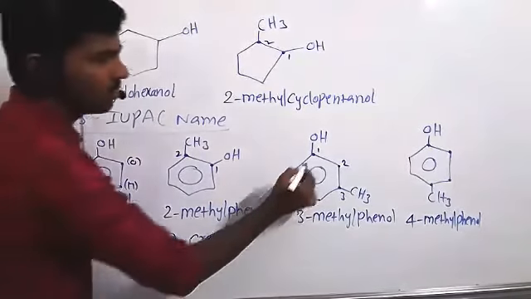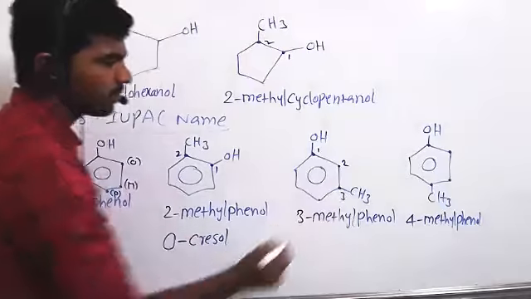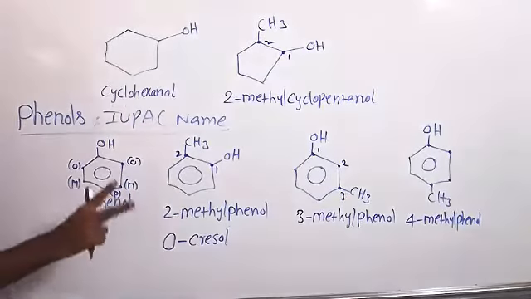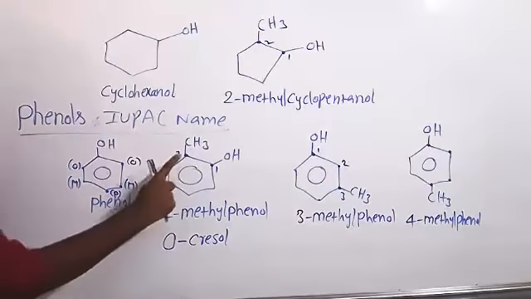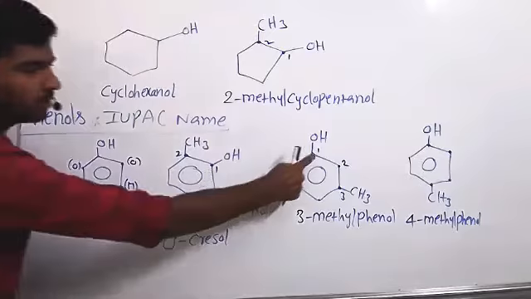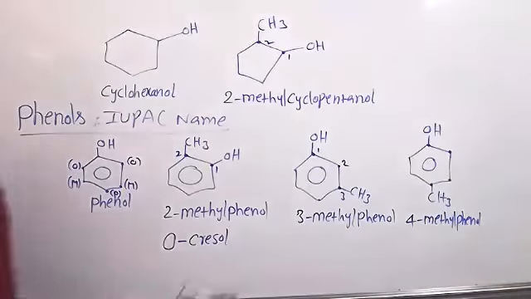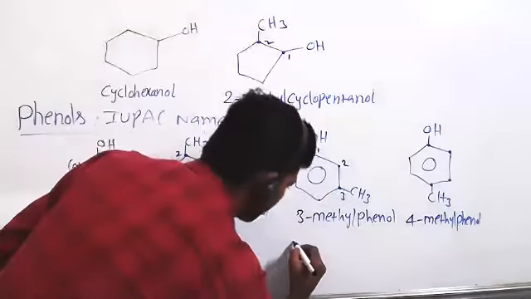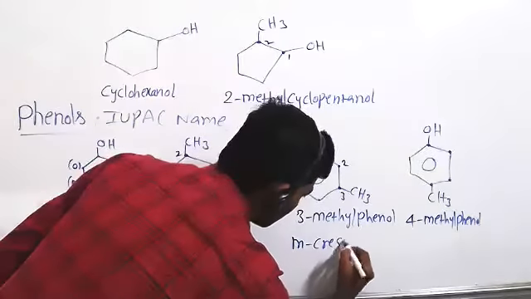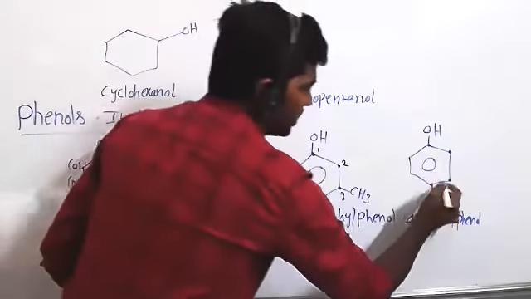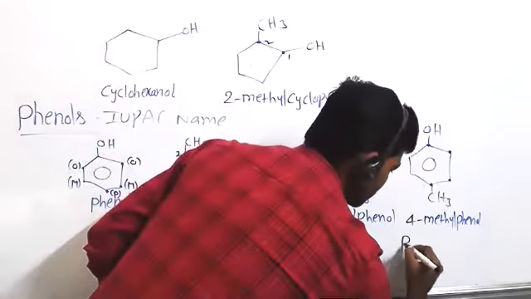Next, with respect to OH, this methyl position is meta position. So we are calling 1,2 positions ortho, 1,3 positions meta, 1,4 positions para positions. So now this is meta position. So write metacresol. With respect to OH, the position of methyl is para. So paracresol.